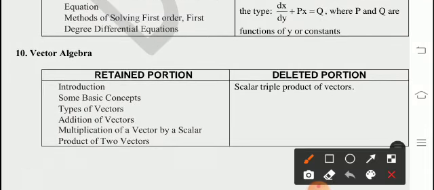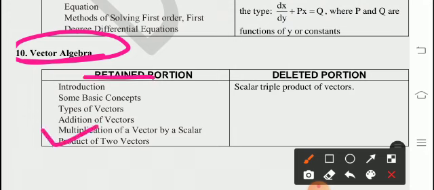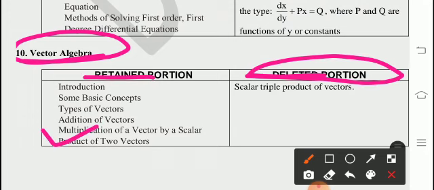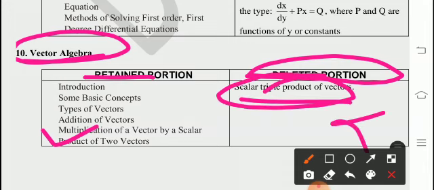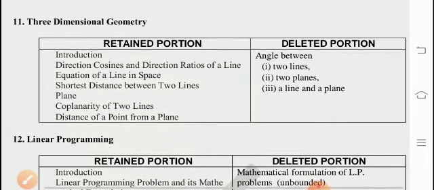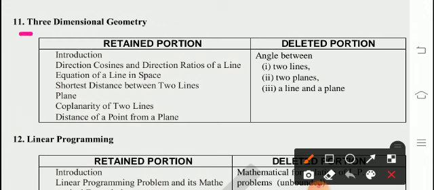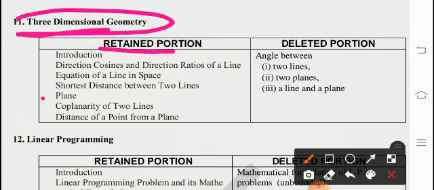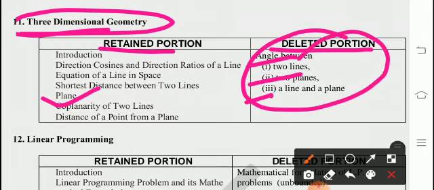From chapter 10th, vector algebra. Retained most of the lesson, you can see. Deleted is scalar triple product of vectors. This one only is deleted. From chapter 11th, 3-dimensional geometry. Retained is most of the lesson, deleted is angle between two lines, two planes, and a line and a plane. This one only is deleted.